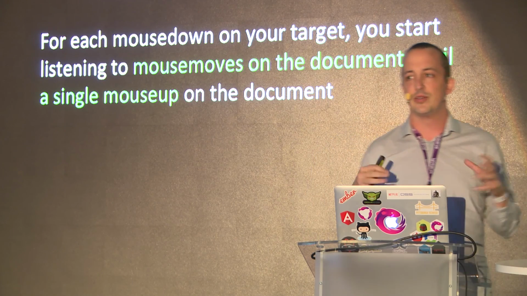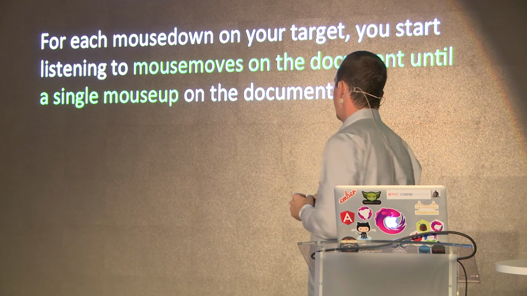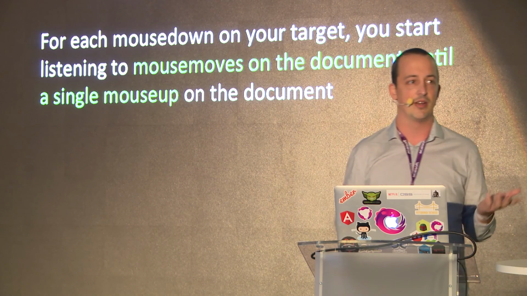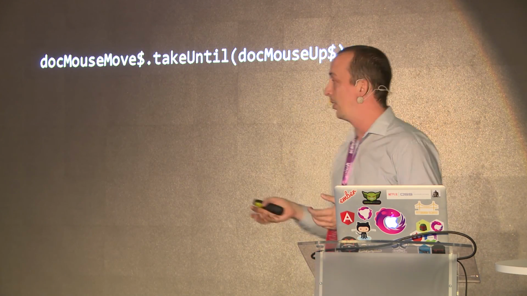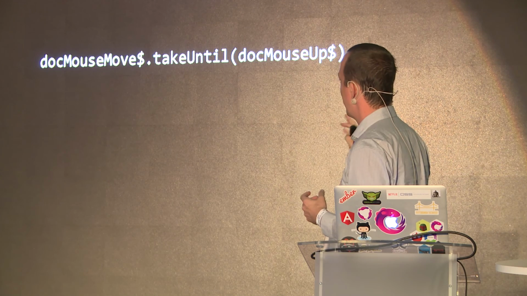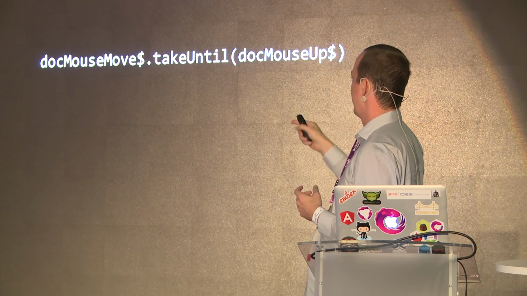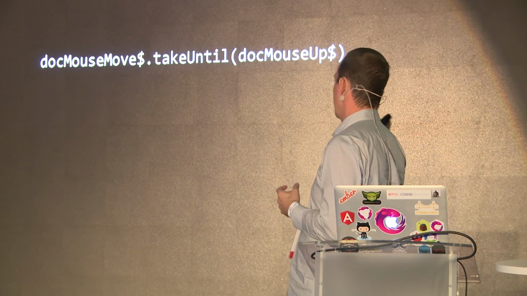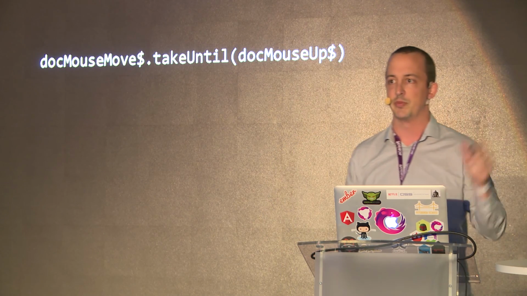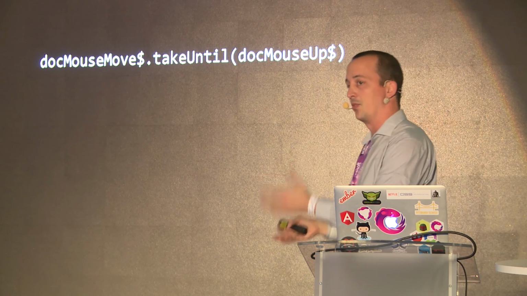So what I'm going to do now is work my way backwards. I'm going to look at the second bit of event composition here, which is mouse movements on the document until a single mouse up. Well, in Rx, that's actually fairly straightforward. We take our document mouse moves, and we use the takeUntil operator, and we give it document mouse up. Now, let's read this again. Mouse moves in the document until a single mouse up. Mouse moves takeUntil doc mouse up, right? And it's only going to listen to the first one of those in a takeUntil, and then it's going to stop listening to mouse movements.